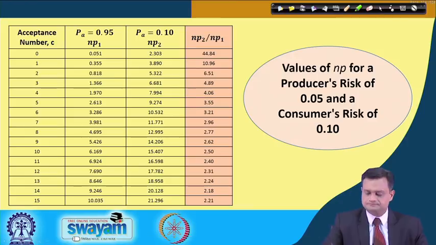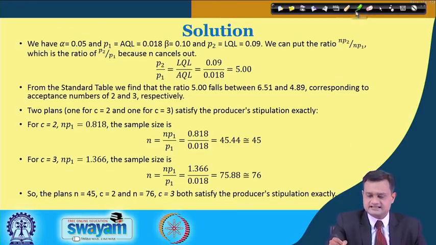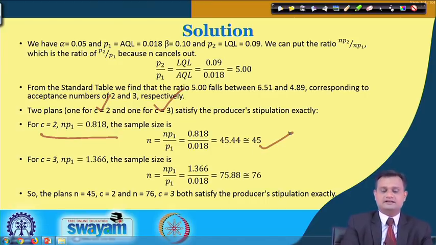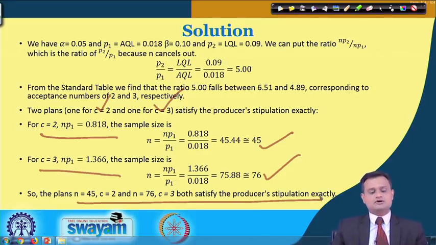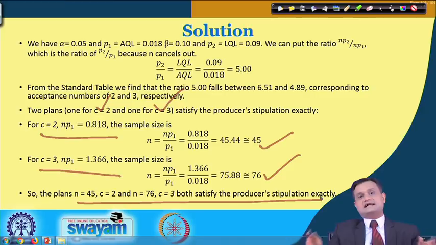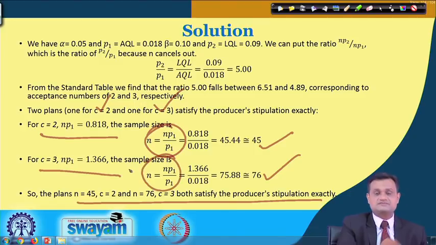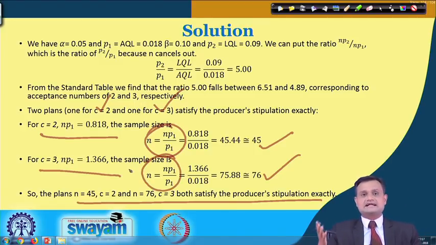So now I have two acceptance numbers, C equal to 2 and C equal to 3. I can now find, for C equal to 2 and P1, the value of n from the same table. Similarly, for C equal to 3 and P1, I can find the value of n. So what I get here is n equal to 45 and C equal to 2, n equal to 76 and C equal to 3. Both satisfy the producer's stipulation exactly. Because I have used this NP1 which is specific to the producer, these plans exactly satisfy the producer stipulation.